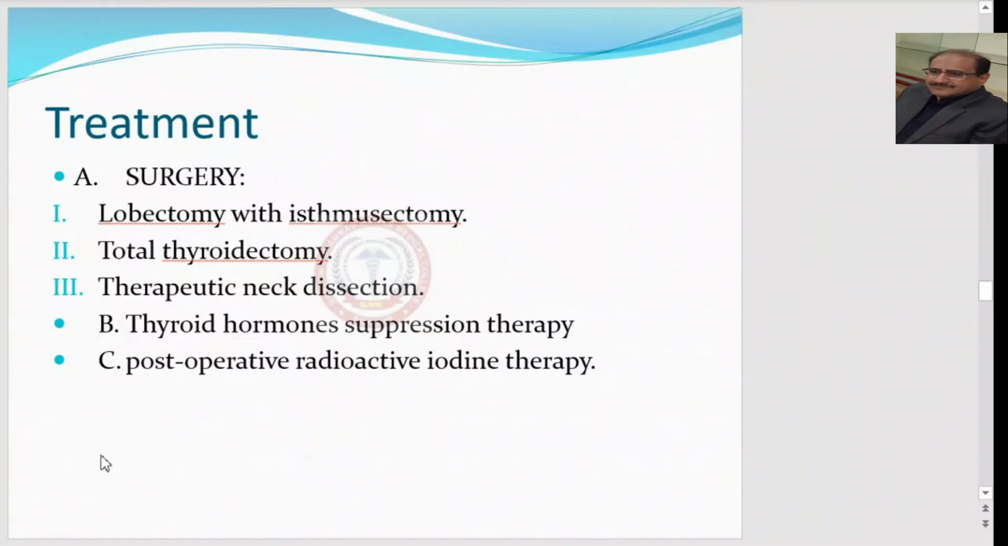The treatment of follicular carcinoma: again, if one lobe is involved, we can go for a lobectomy with isthmusectomy, but for a curative purpose, total thyroidectomy is a better option than lobectomy alone. Therapeutic neck dissection is done to remove the lymph nodes, and another is thyroid hormone suppression therapy, and then after the surgery, post-operative radioactive iodine therapy is advised.